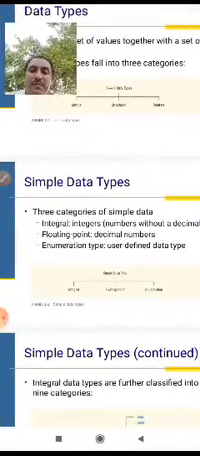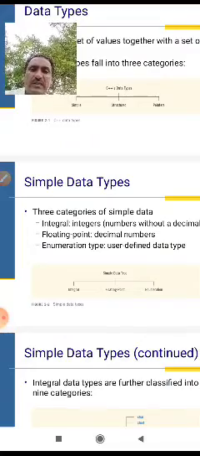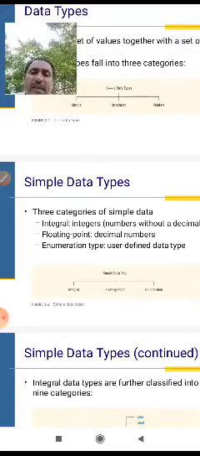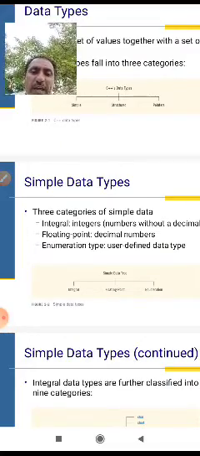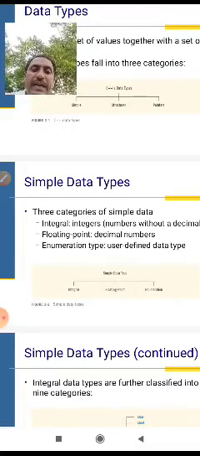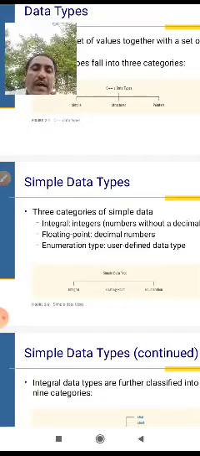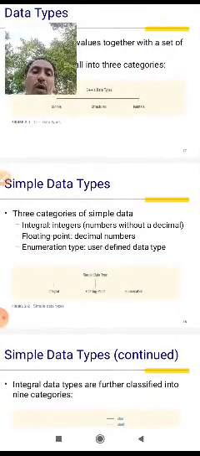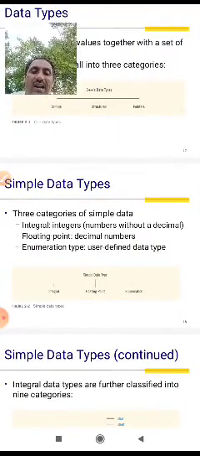Simple data types. There are three categories of simple data types. Integers: a number without a decimal.